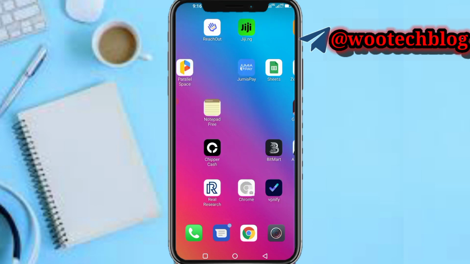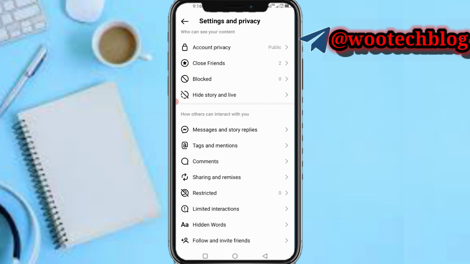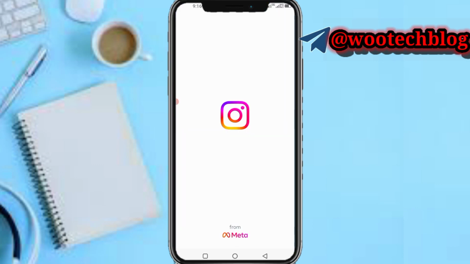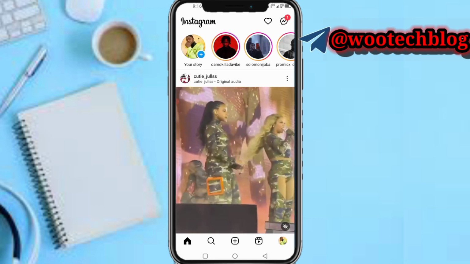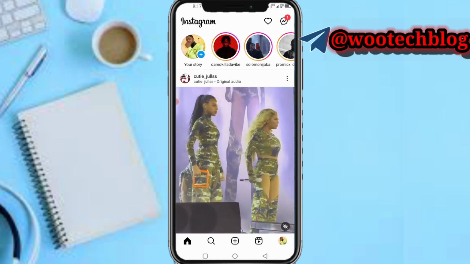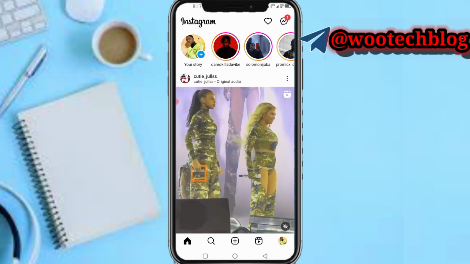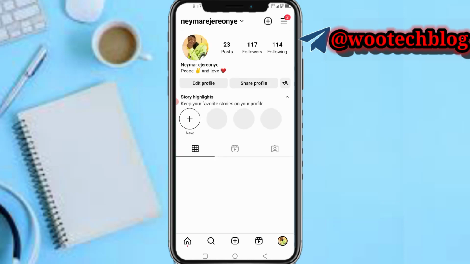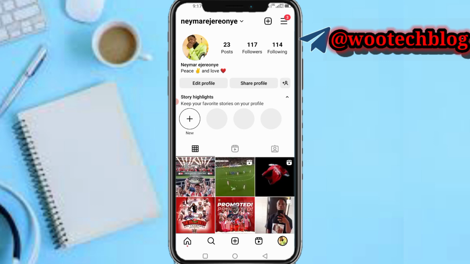So first and foremost, you need to open your Instagram app. After opening your app, let's wait for the app to open. Now as you can see at the bottom of your screen, you see your profile icon at the bottom right hand. Tap on it. After tapping on it, you see this three line icon at the top right hand of your screen.